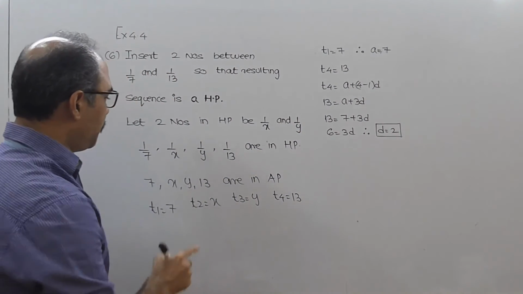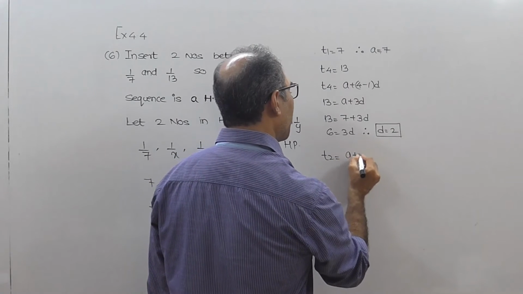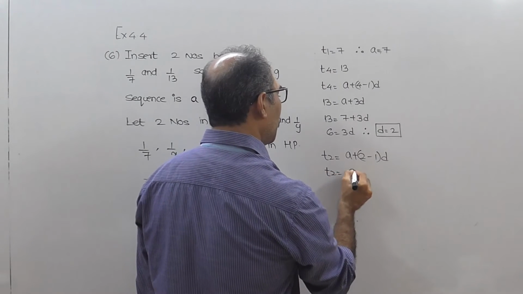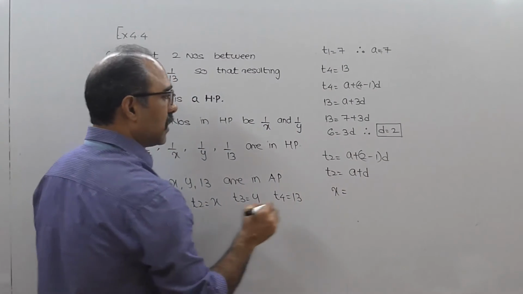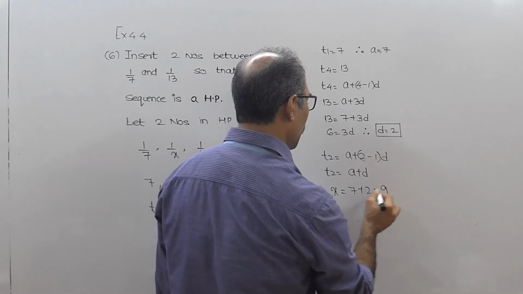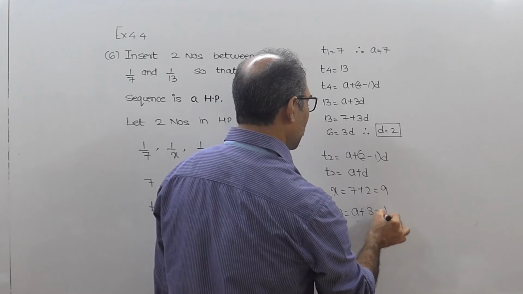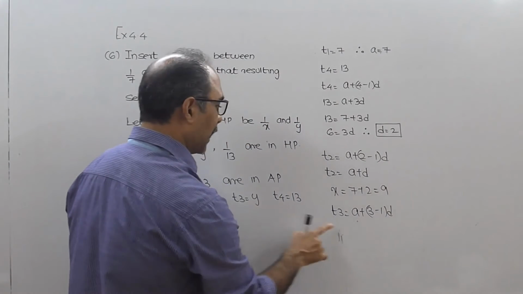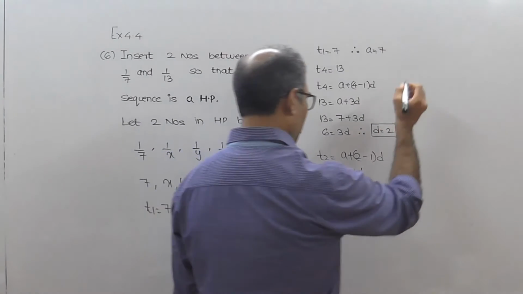Okay, now let us find T2. T2 for an AP is A plus 2 minus 1 into D. So T2 equal to A plus D. T2 I hope it is x, equal to A, that is 7, plus D which is 2, that is equal to 9. Can I say that T3 equal to A plus 3 minus 1 into D? So can I say that T3, what is T3? Y. Can I say that y equal to A plus 2D?